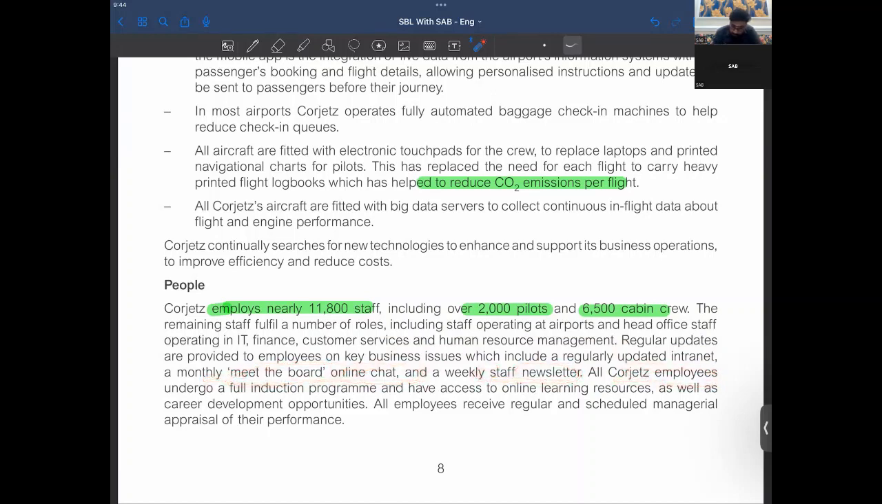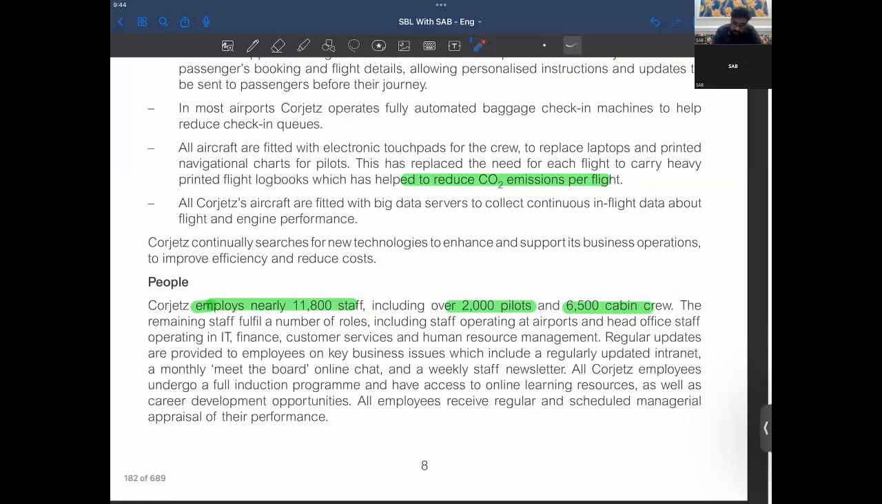All Gorgeous employees undergo a full induction program and have access to online learning resources as well as career development opportunities. All employees receive regular and scheduled managerial appraisal of performance.